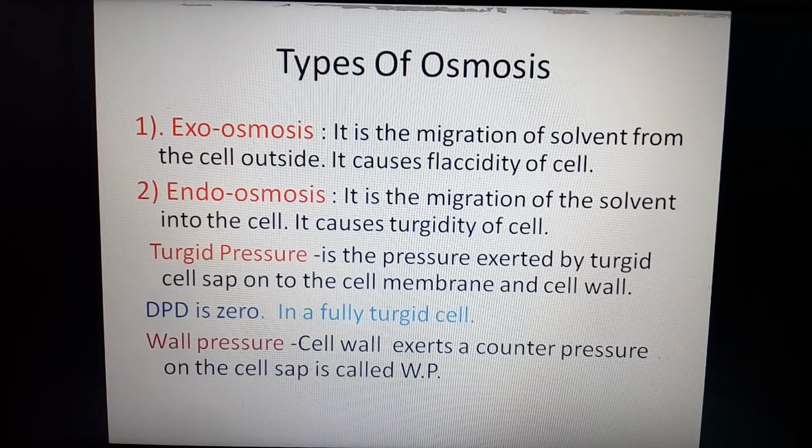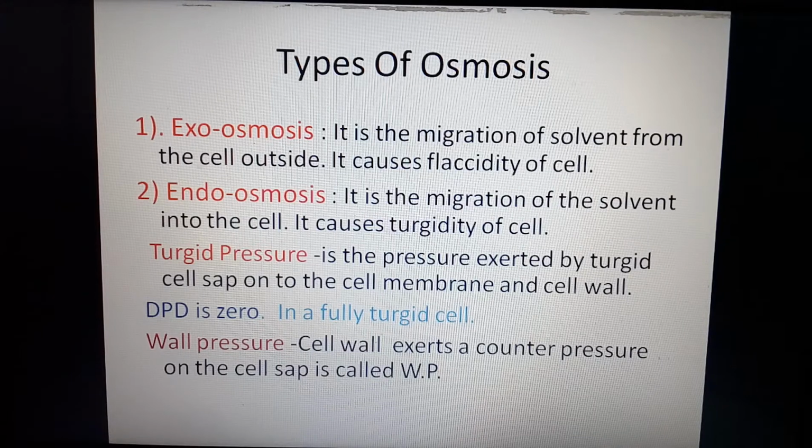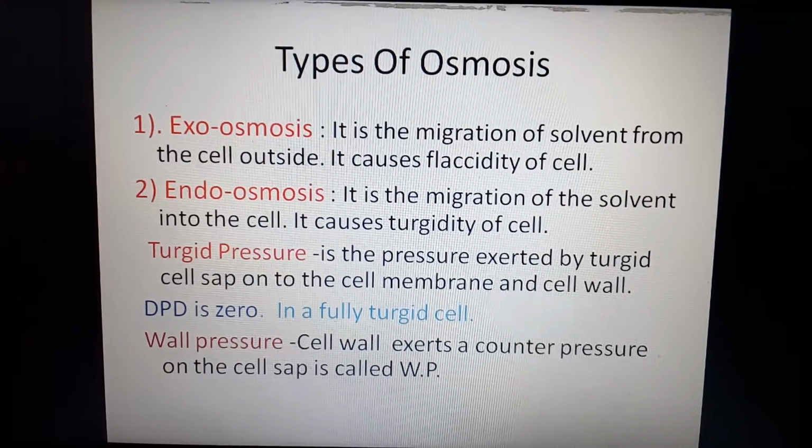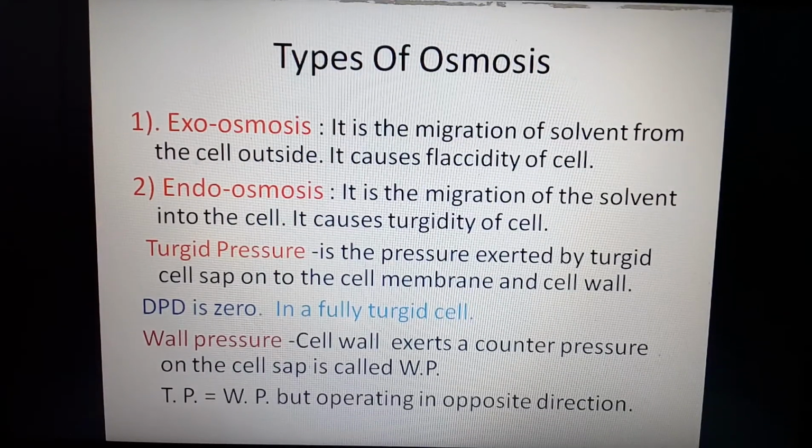Then what is wall pressure? When water enters the cell cytoplasm, it starts to exert a pressure on the cell wall. At the same time, the cell wall exerts an equal but opposite pressure on the cell sap, which is called wall pressure. This turgor pressure should be equal to the wall pressure, or wall pressure should be equal to the turgor pressure, but it operates in the opposite direction.